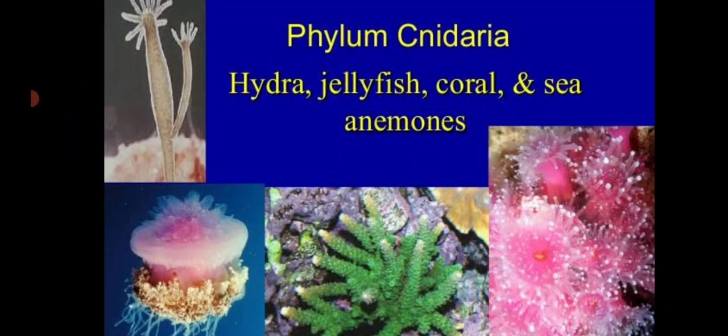Examples: hydra, jellyfish, coral and sea anemone. Cnidaria means needle or sting cells. Cnidarians were previously called Coelenterata. So the old name of Cnidarians is Coelenterata. They are aquatic animals.